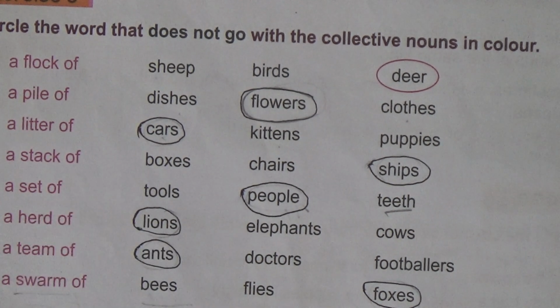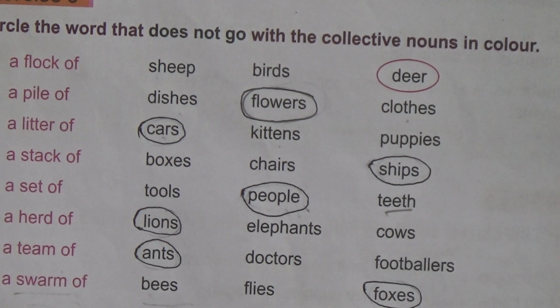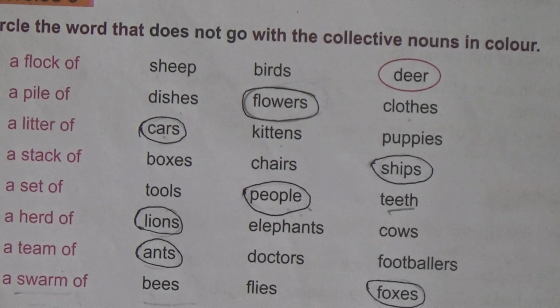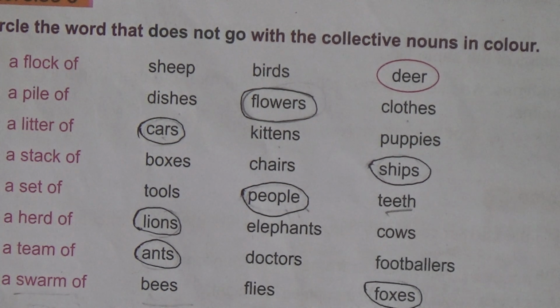Of course, ants. Then number 8, a swarm of bees, flies, foxes. Which word is correct? We have to circle here the word foxes.